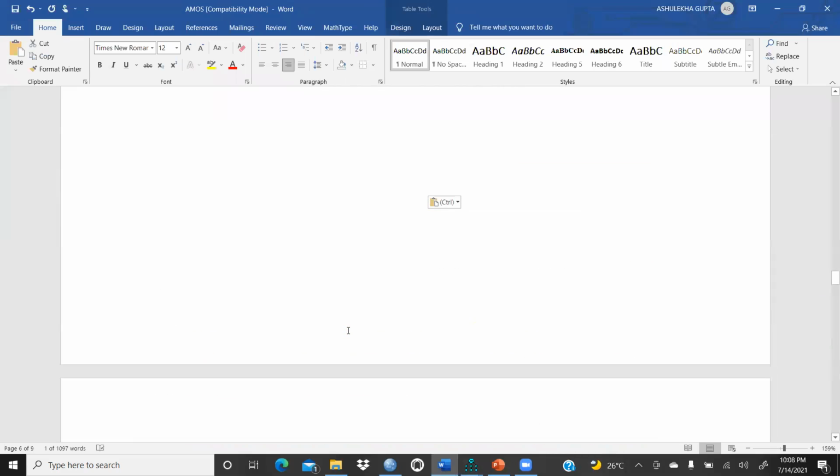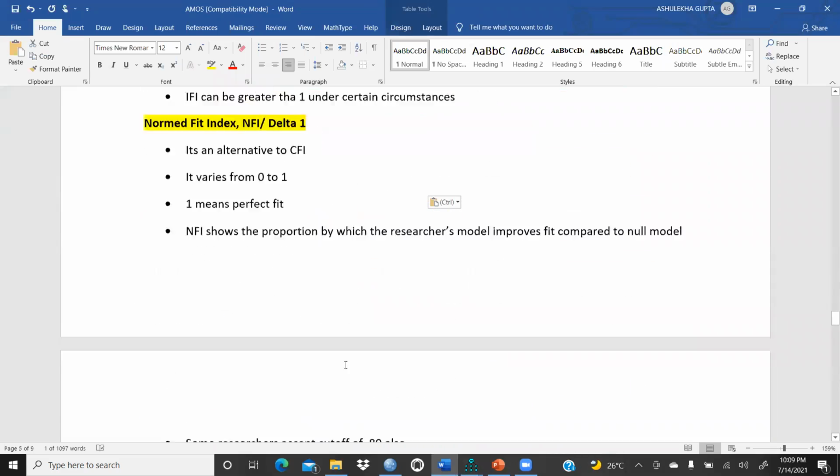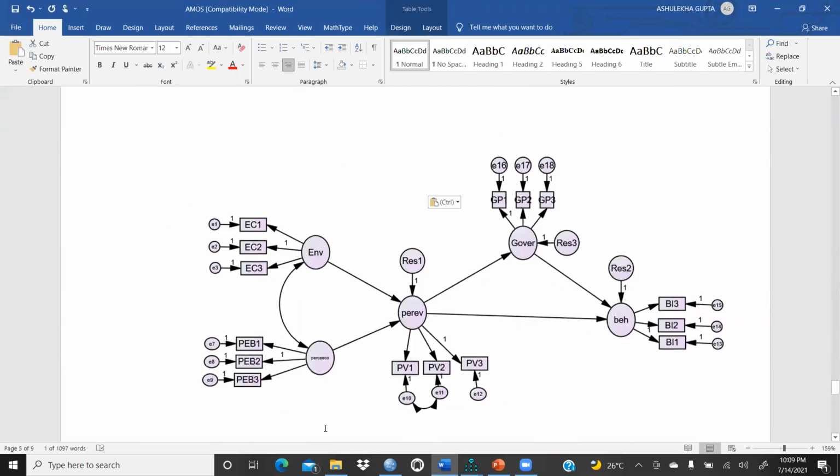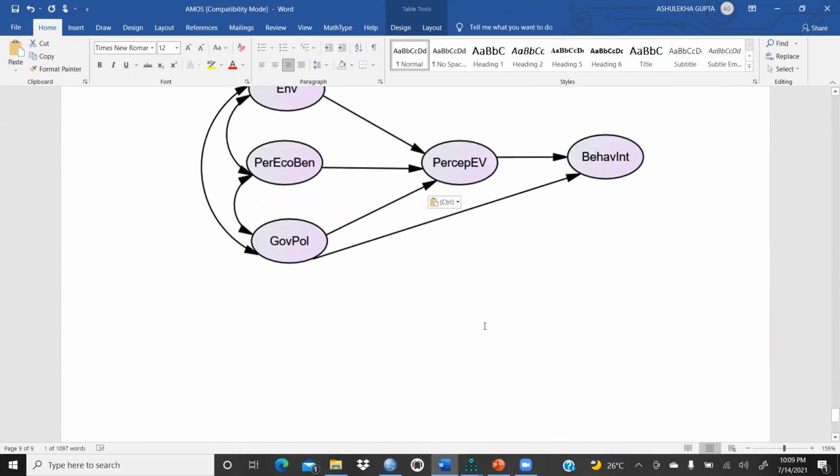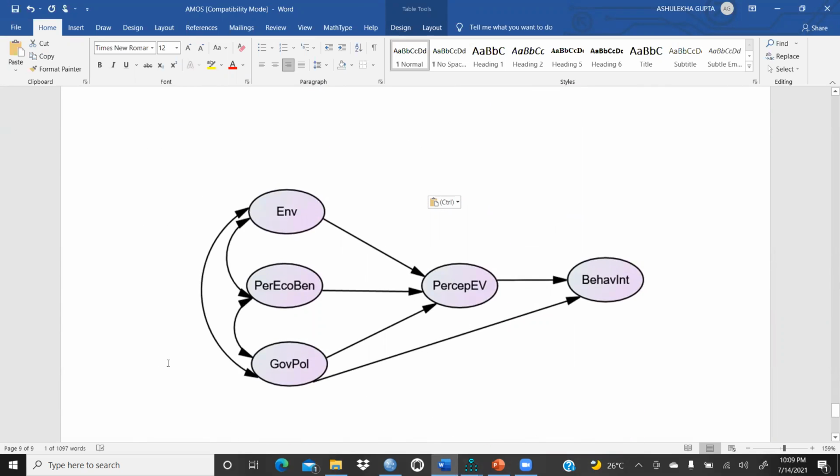That's the most important. And in the next video, I am going to explain this model, what I am assuming. It is based on some theory, because how come all these, this is the perception of the electric vehicle, based on all these 3 things. And then after that, we want to check what is the behavior intention of the customer, right? So we have to check this model.